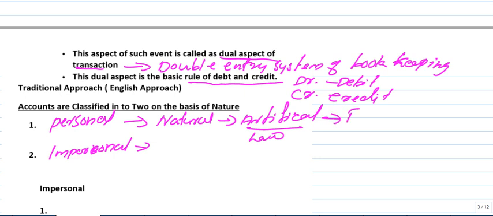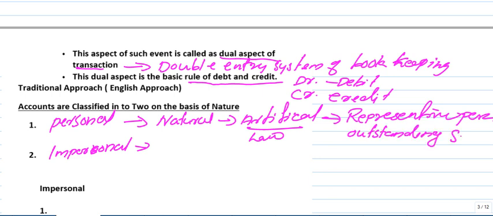The next one is the representative personal account. That means it should represent some person. For example, salary due but not yet paid, which we call outstanding salary, or salary or rent paid in advance. These represent some person, so they are representative personal accounts.